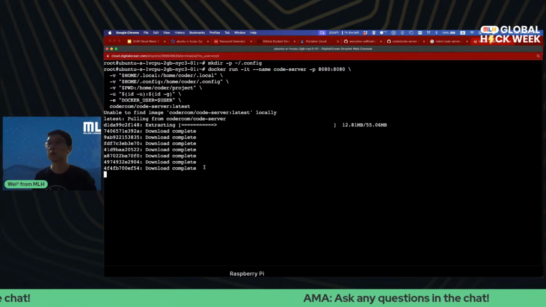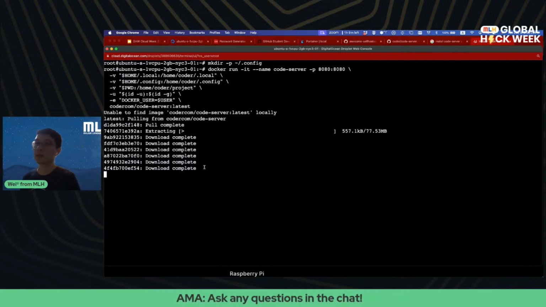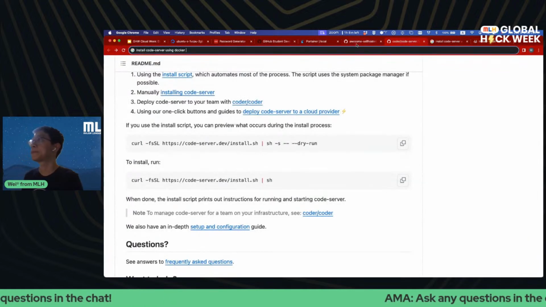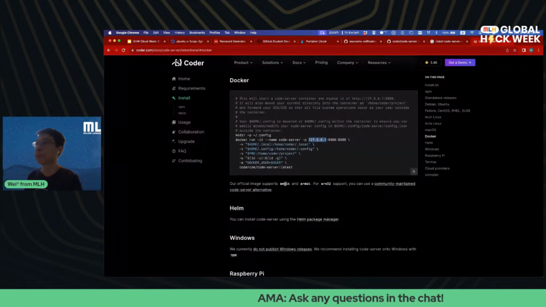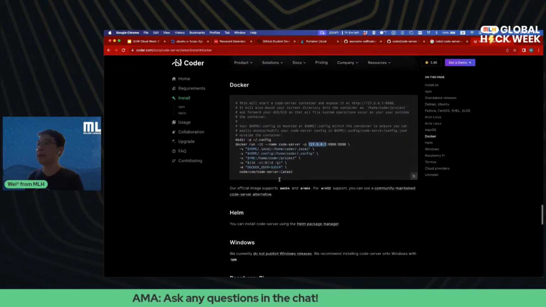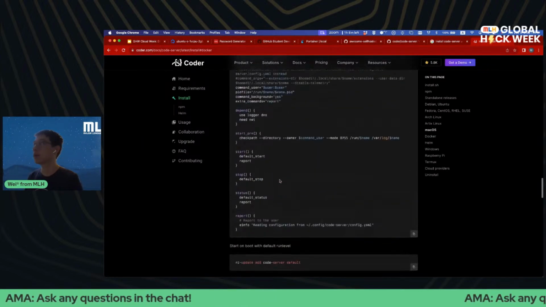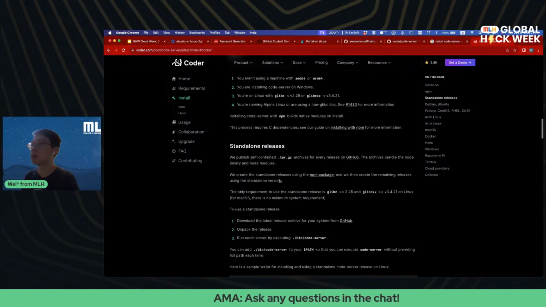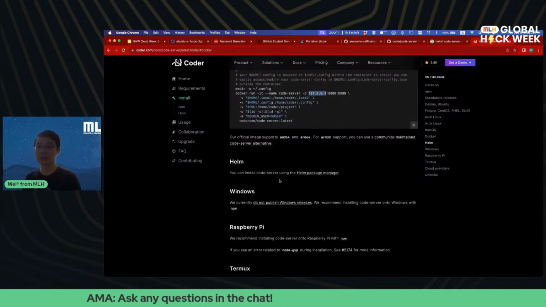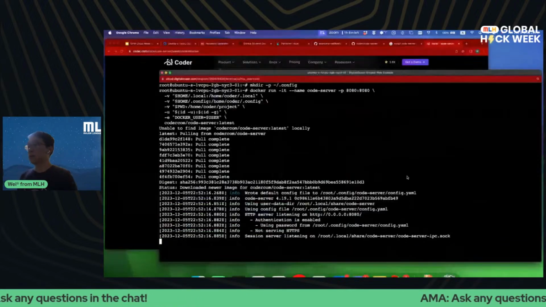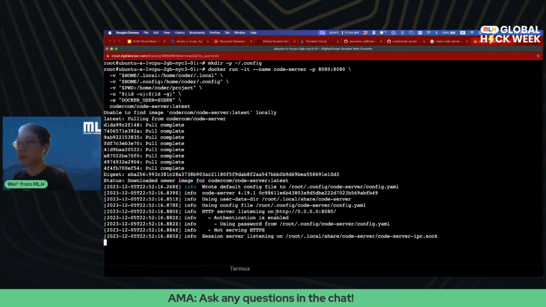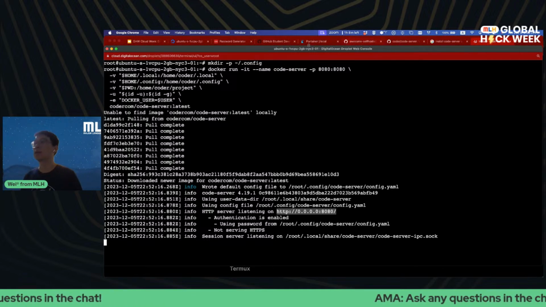So what this is going to do is pull the code server Docker image and then create a container from it using a configuration we've specified from the documentation. And as you can see here, they do support tons of other ways of installing it. So definitely check it out if you're interested. Okay. All right, cool. And as you can see here, HTTP server is listening on port 8080, and let's go to it.